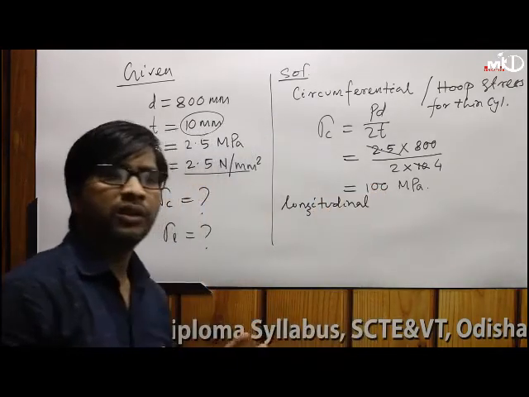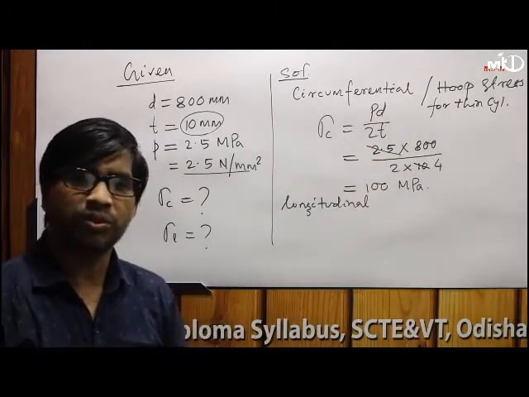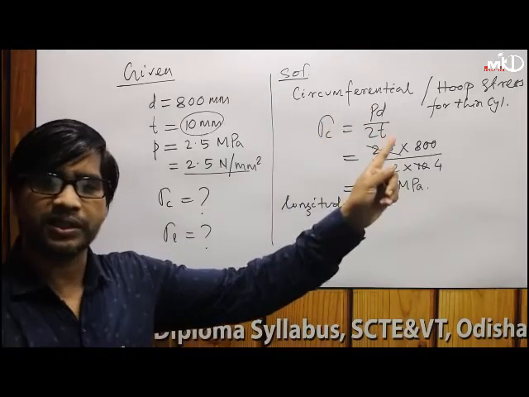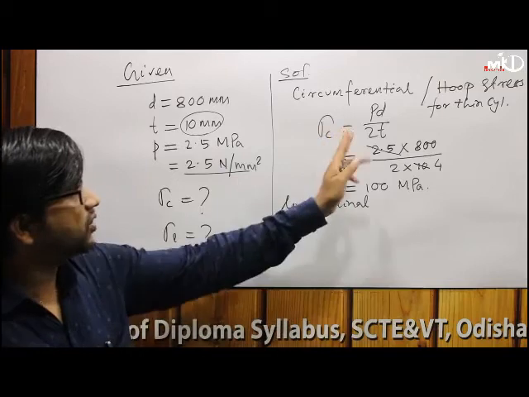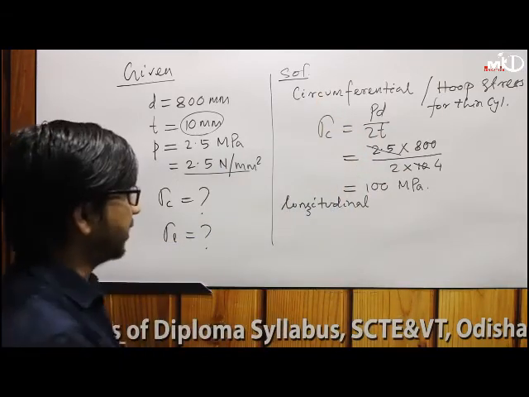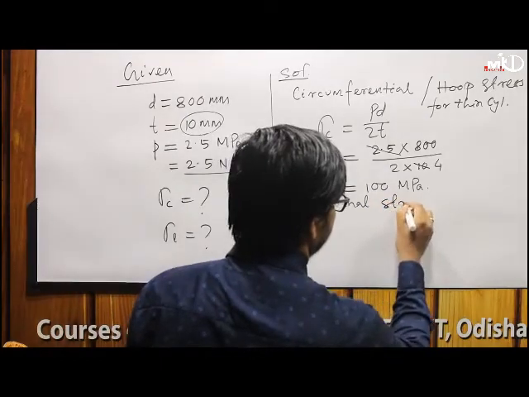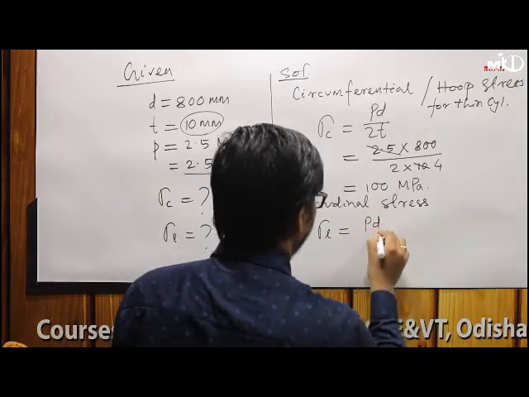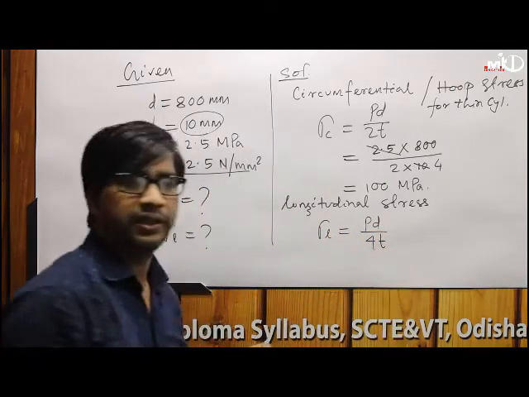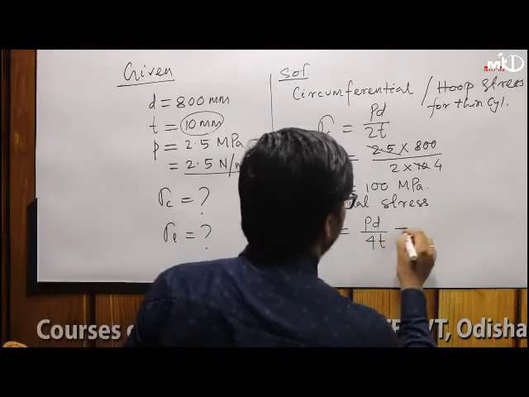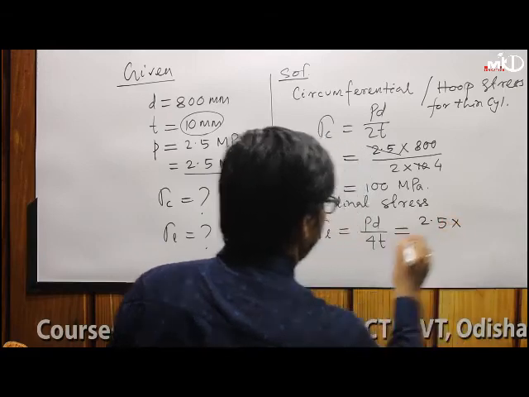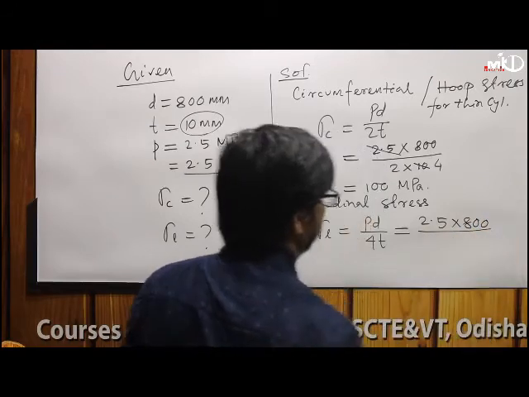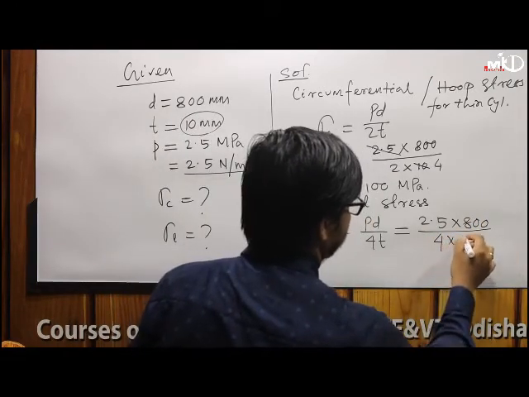For longitudinal stress, you have to mention thin cylindrical shell, because a spherical shell has no longitudinal stress, but it has circumferential stress. So longitudinal stress sigma L equals PD by 4t. P is the internal pressure, 2.5. D is 800 millimeter, divided by 4 into thickness 10 millimeter.